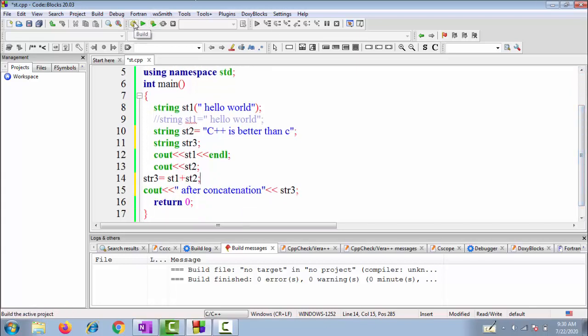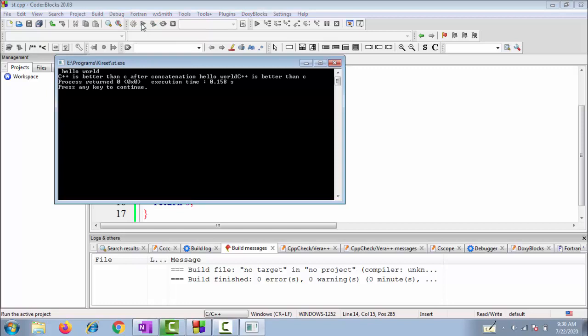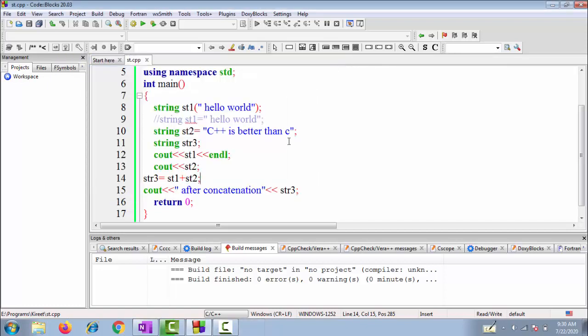So let's execute it. First of all we'll build it, and it has successfully built, so let's execute it. It has printed the message after concatenation hello world, C++ is better than C. We haven't used any spaces or any new line.